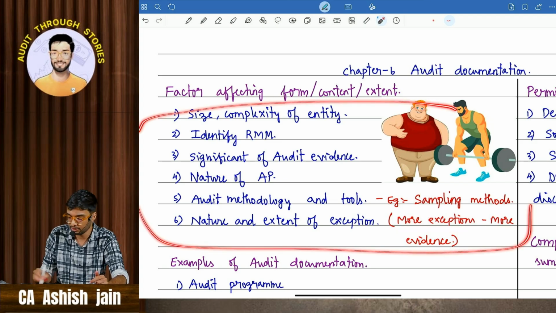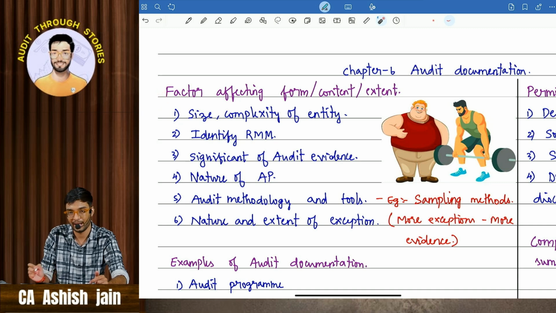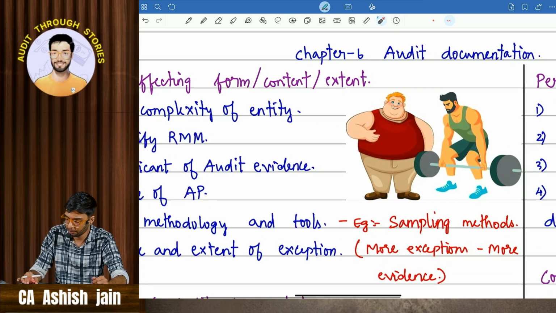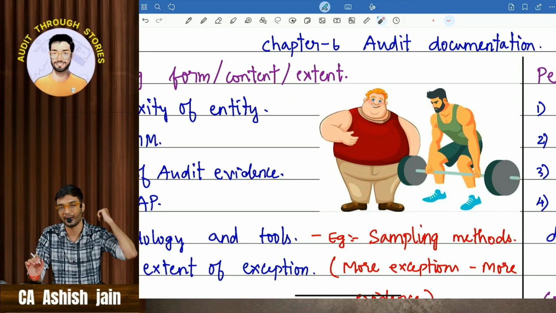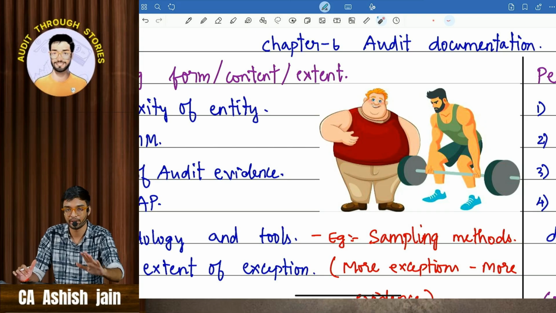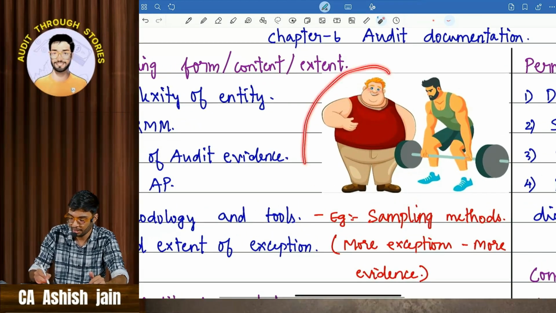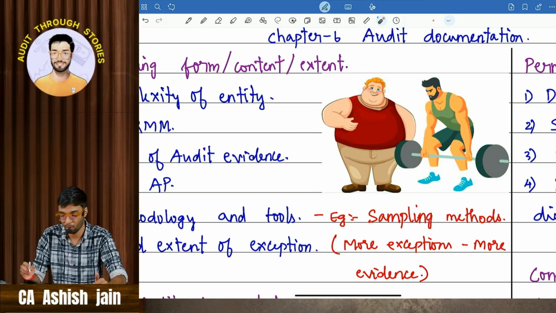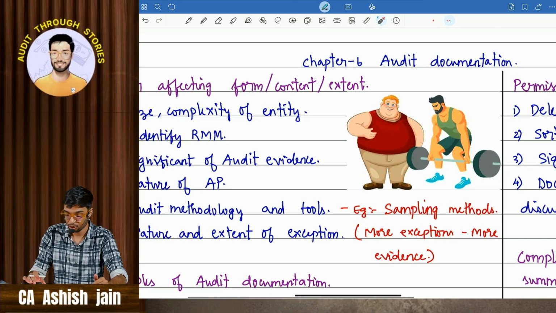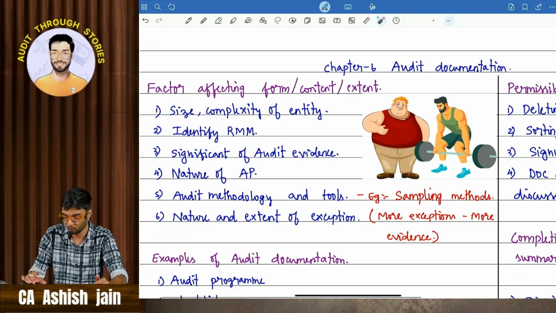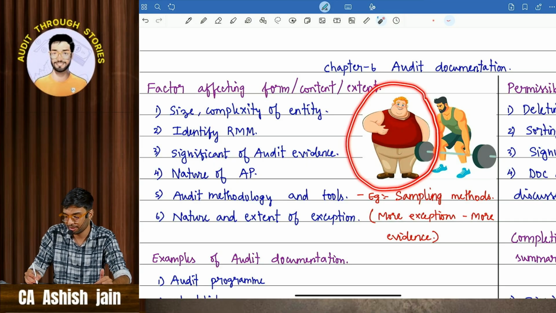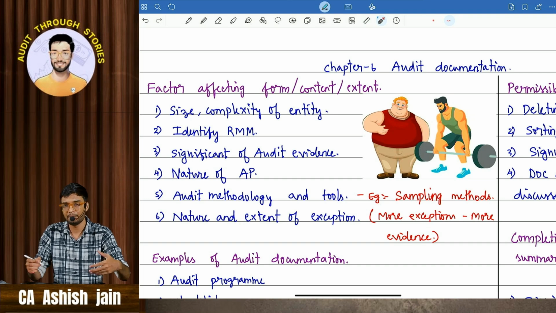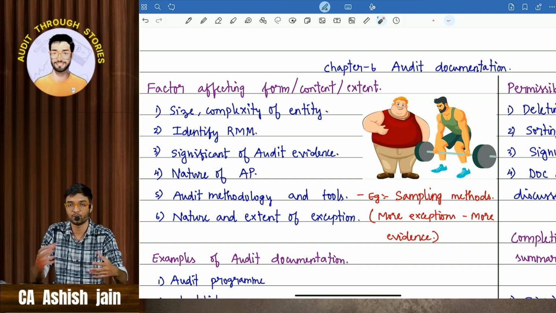So these are the 6 points which you have to remember for this answer. I have created a beautiful story. This is a very funny story, just take it as an example for remembering purposes, nothing to hurt anyone. This person is very fat, his name is Bablu. Remember his name is Bablu. He is very big in size, his figure is very complex. Because of his fatty body, he will have a lot of risk related to health issues.